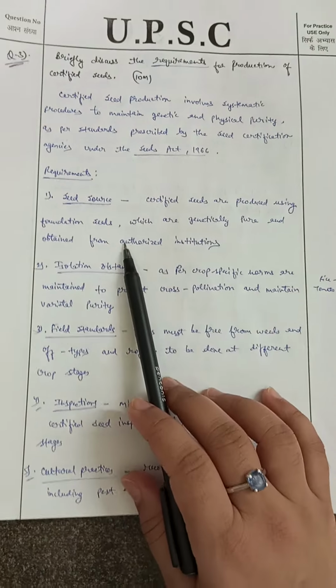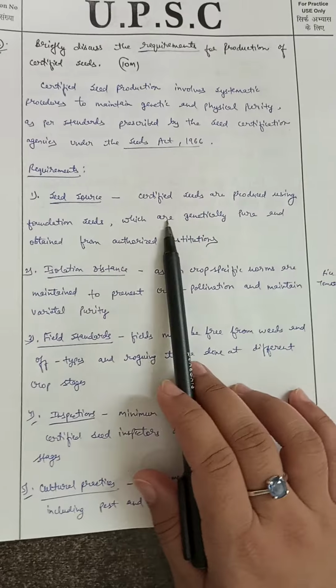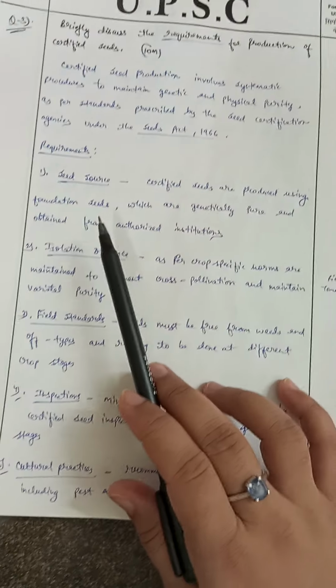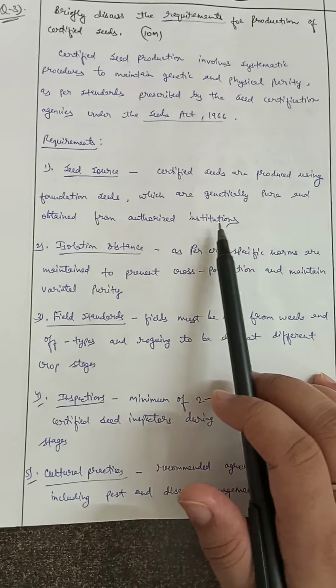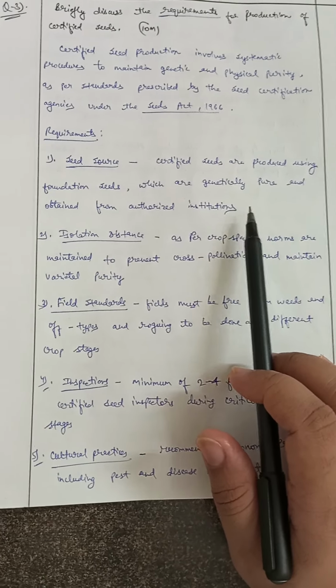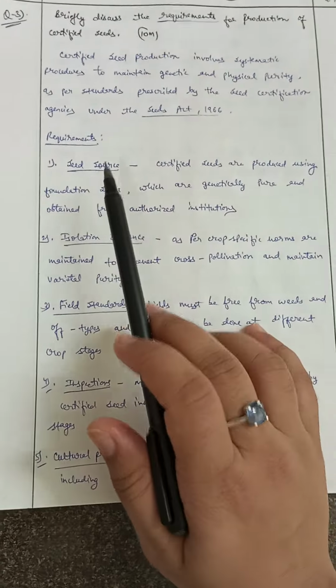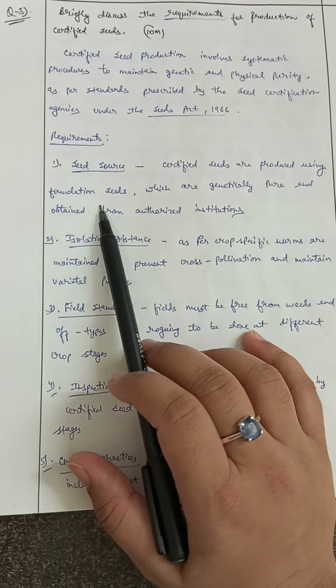Now, what are the requirements of certified seed production? Number one is seed source. Certified seeds are produced using foundation seeds, which are genetically pure and are obtained from authorized institutions like state agricultural universities, ICAR, etc. So the source of the certified seed is foundation seed.